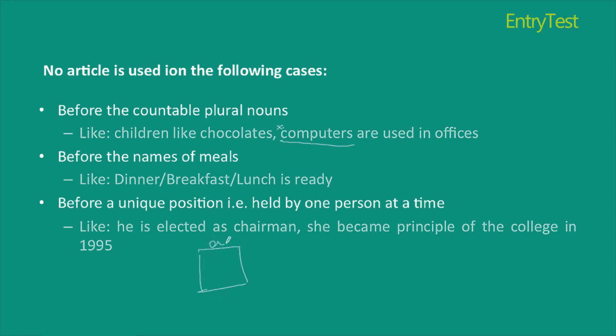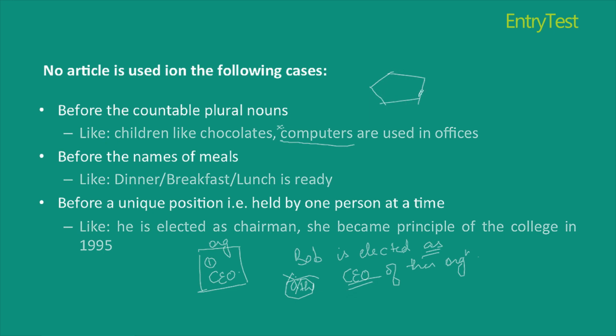in an organization, there is a single CEO. So I would just say Bob is elected as CEO of this organization. I'll never say he's elected as a CEO or the CEO, nothing like that. I'll just say he is selected as CEO. But yes, if Bob is elected as some member of a committee, supposingly there is this committee and Bob is a member of this committee, I'll say he's a member of some committee.